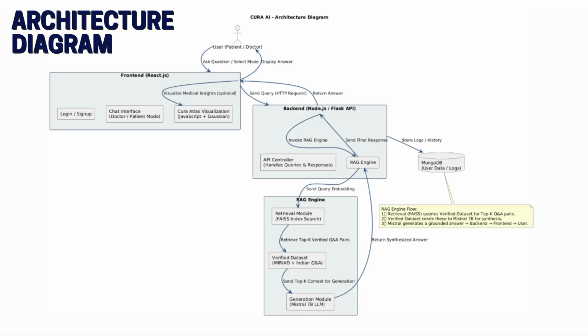Here's the complete architecture of the system. When a user asks a question from the front end, the back end sends it to the RAG engine. Inside the RAG engine, FAISS searches the verified dataset for the most relevant question and answer pages. These top results are passed to the Mistral model, which generates a final coherent answer, and the response then moves back through the backend to the user interface. The entire flow ensures that every answer is both contextually accurate and verified. So this is the whole architecture of CURA AI.